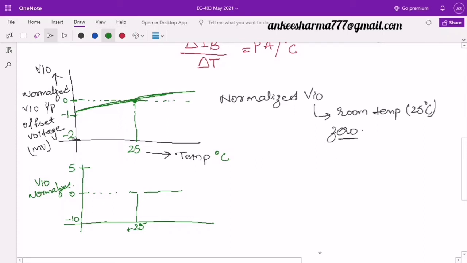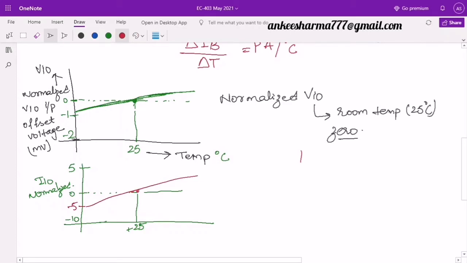Not VIO, let me take the input offset current, IIO normalized value. So you will find this curve also like this, going from, for example, here it is -5, so it goes from here like this. So this will exactly come at this point.